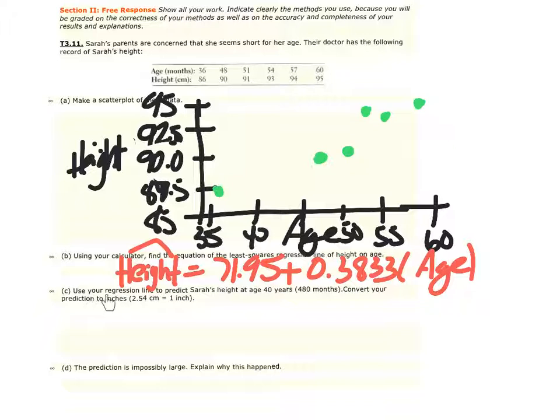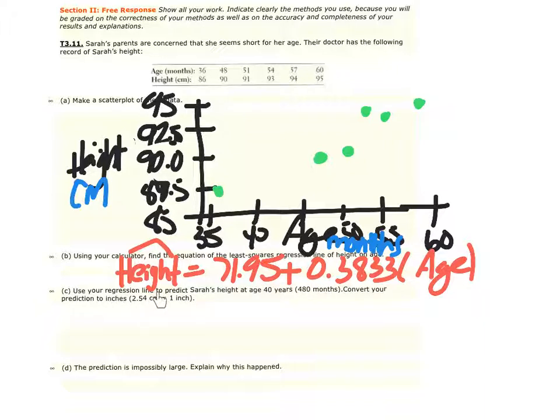Part C, use the regression line to predict Sarah's height at age 40 years, which is 480 months. Convert your prediction to inches. One of the things I probably should have done is go back to the scatter plot and label it. The height was originally in centimeters, so that's important to have, and the age is actually in months too, which is also important. Now, based on that, we can do this problem more accurately.